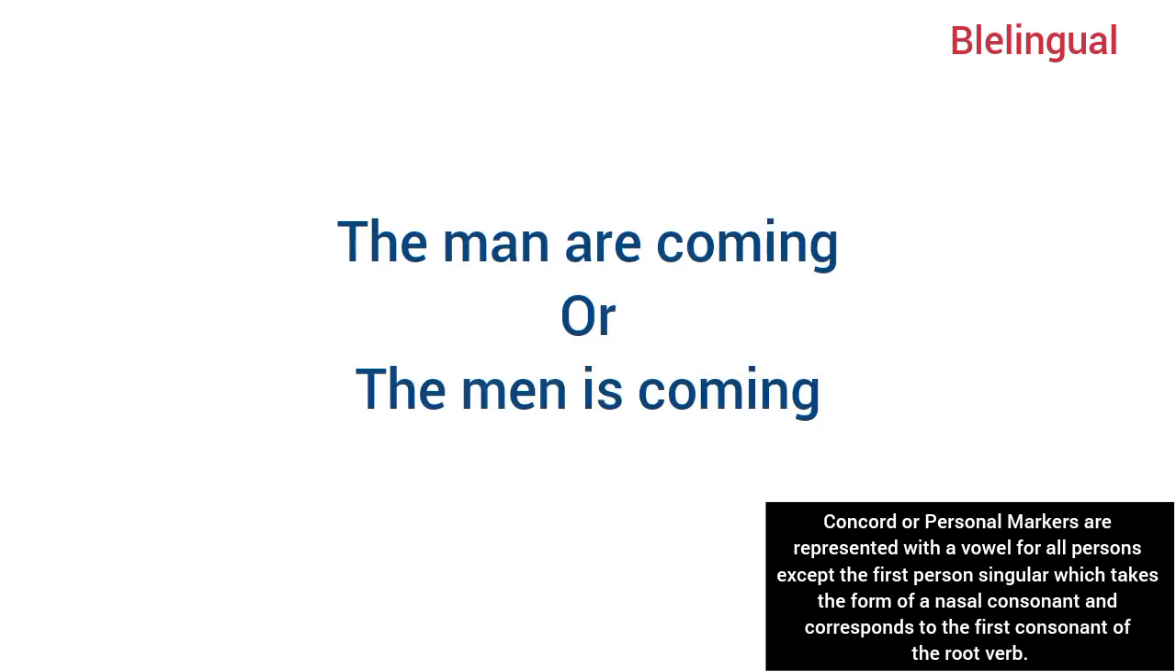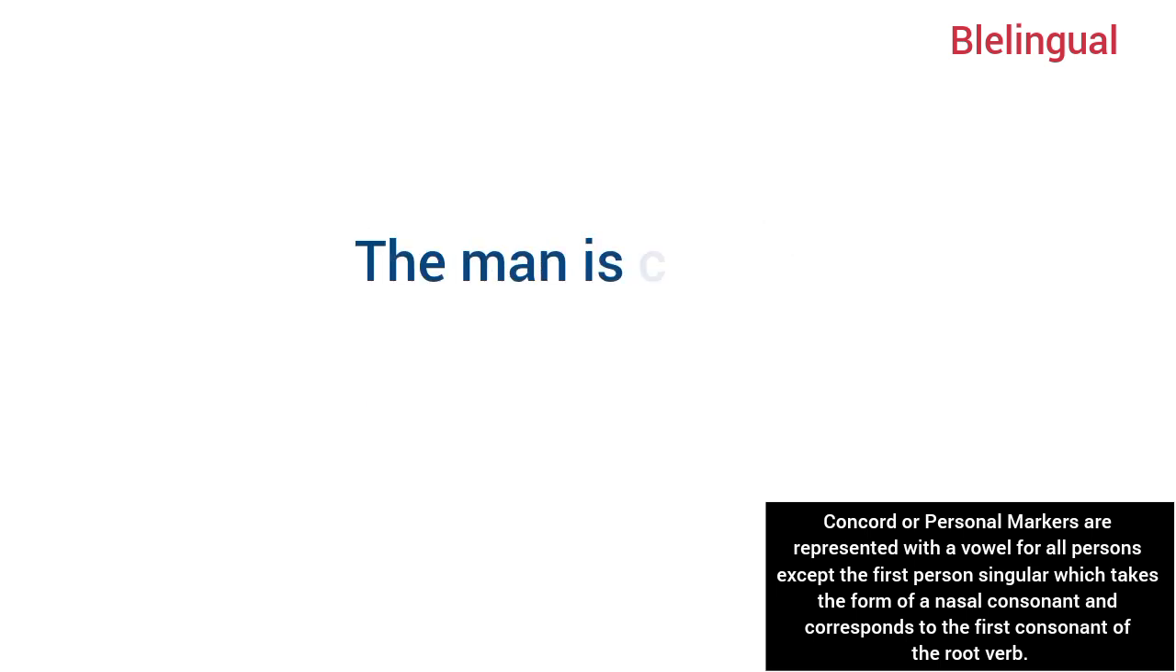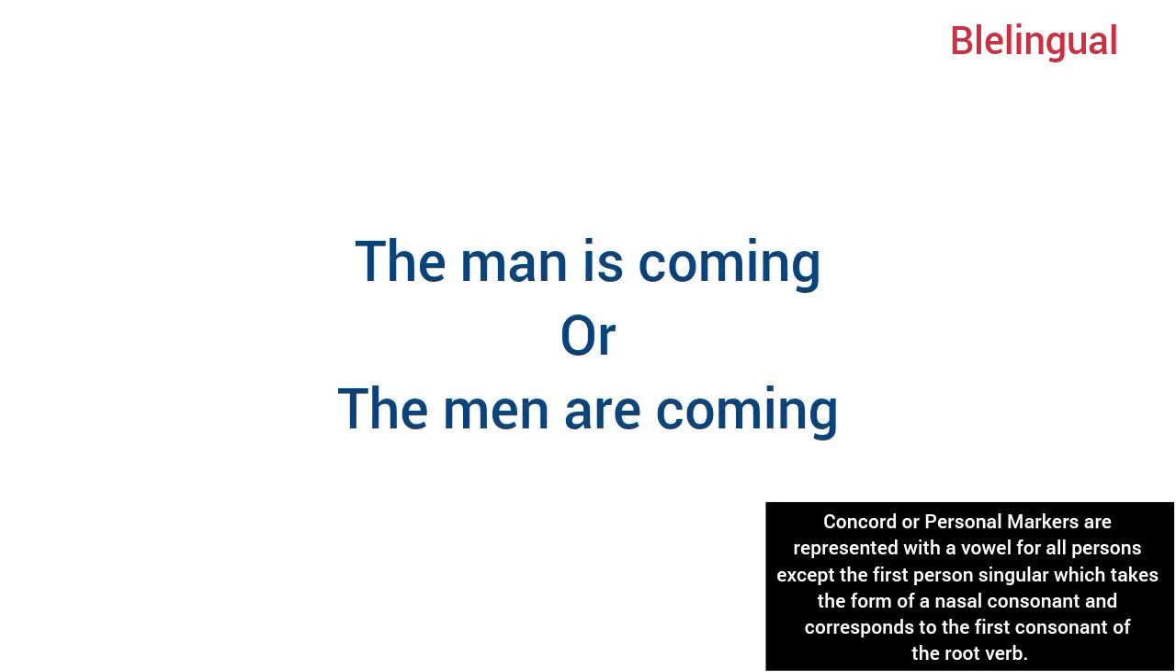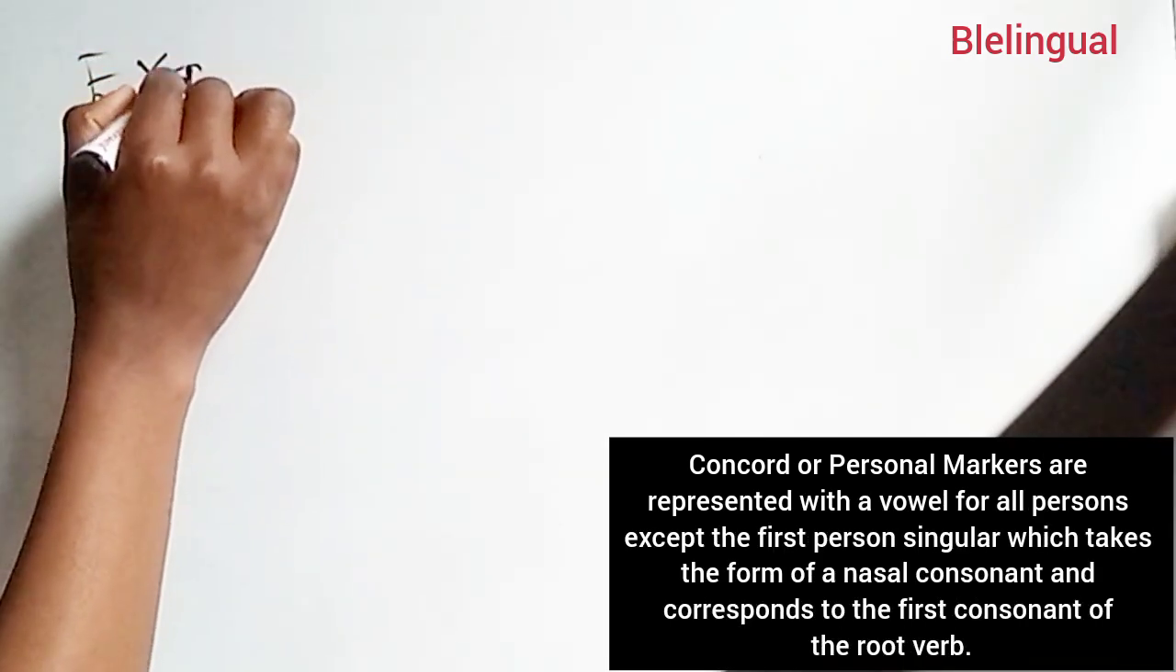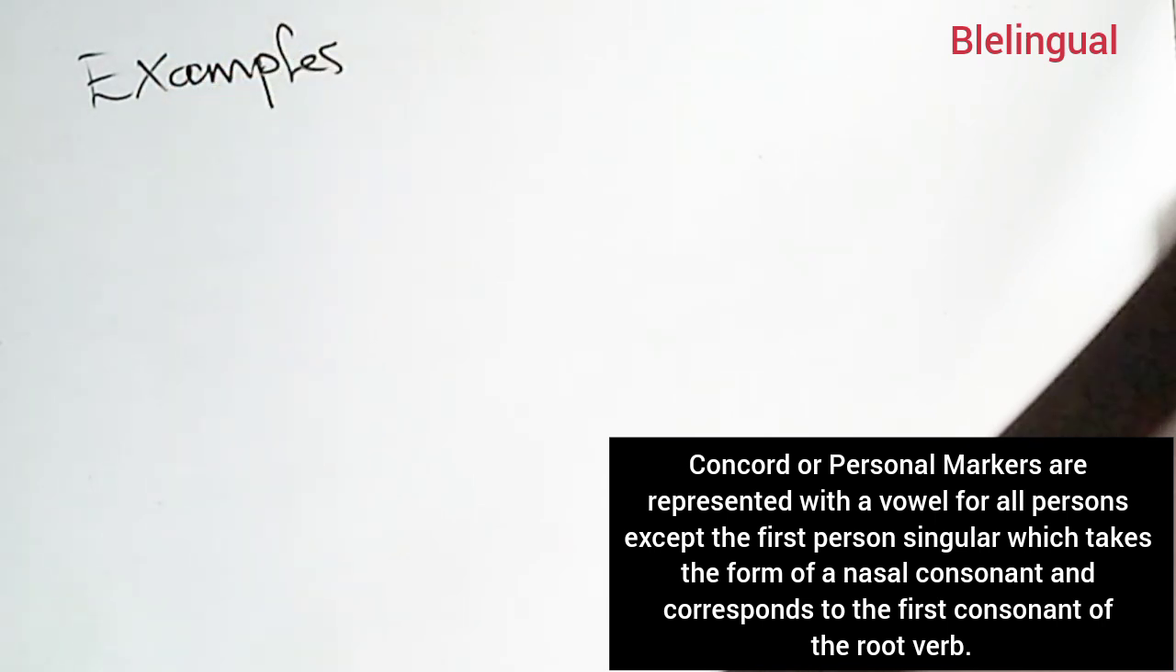Let's look at an example in English. The man are coming or the man is coming. These are grammatically wrong because the singular begets the singular and the plural begets the plural. So it is right to say the man is coming or the men are coming. Now, let's take a look at some examples in Ibibio.